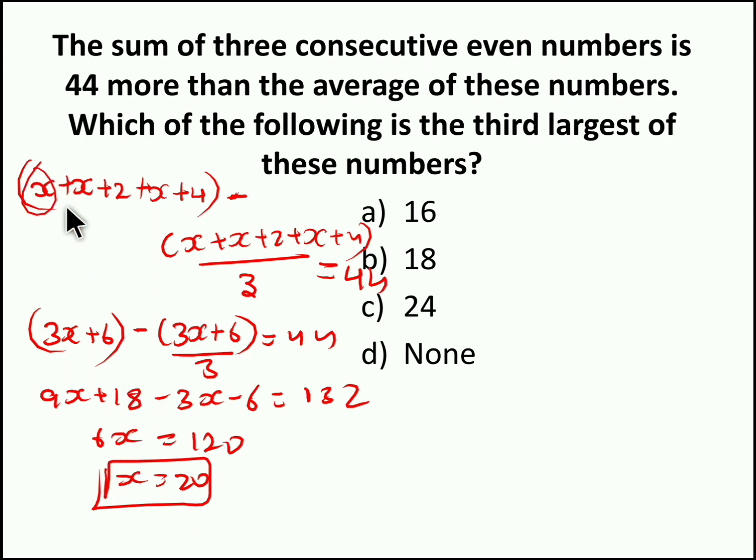So the first number x is 20. Now we have to find the third largest number. So the third largest number is nothing but x plus 4. So 20 plus 4, we get 24. So 24 is the third largest number out of these 3 consecutive numbers. So the answer for this question is 24, option C. Moving to question number 3.